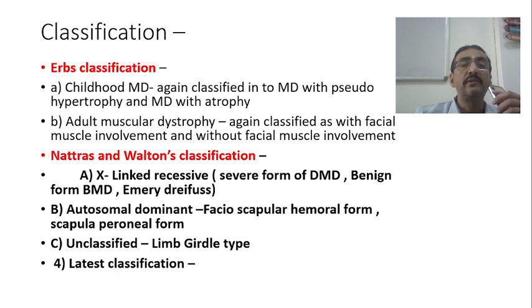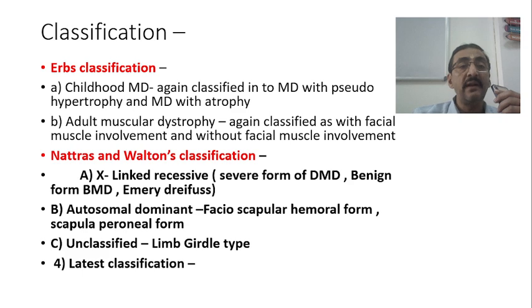When you look into the childhood muscular dystrophies, they are again classified into two types: muscular dystrophies with pseudohypertrophy, and muscular dystrophies with atrophy. Number one is childhood muscular dystrophies with pseudohypertrophy present, as in the case of BMD, etc. Another is childhood muscular dystrophies with atrophy, maybe the spinal muscular type, etc., or Emery-Dreifuss, where atrophy is more prominent rather than pseudohypertrophy.